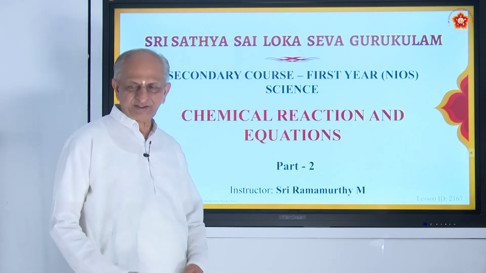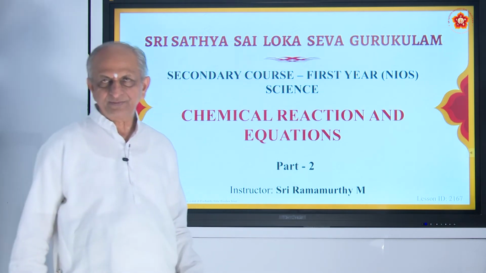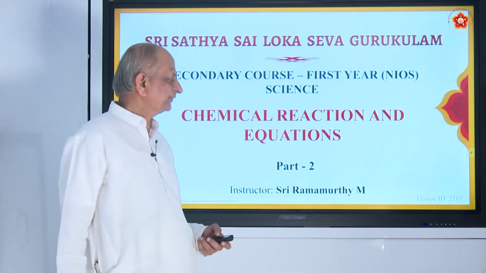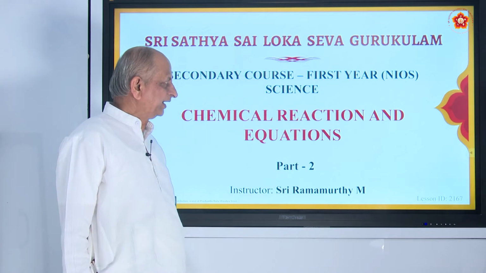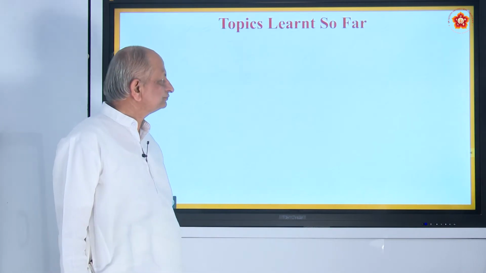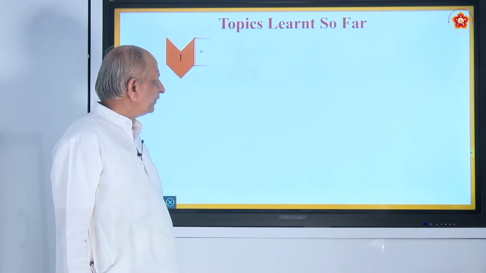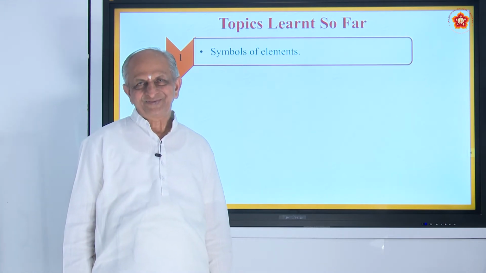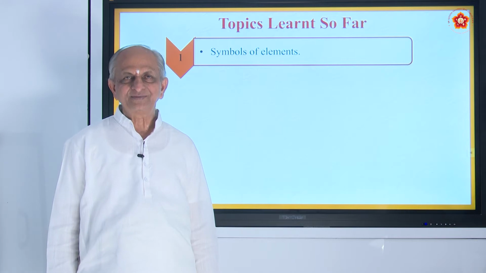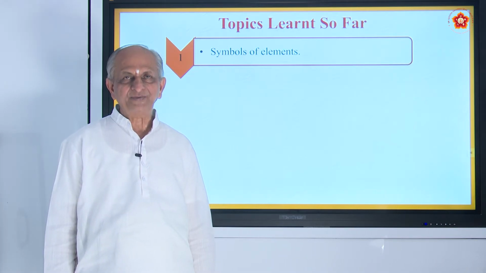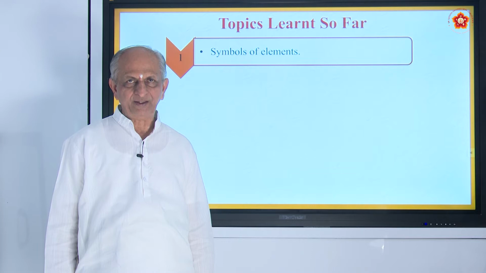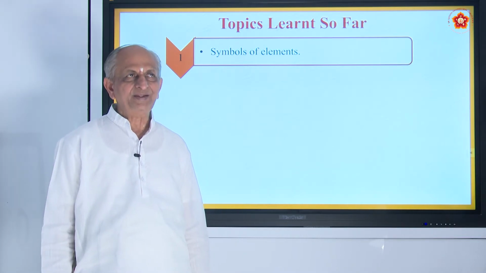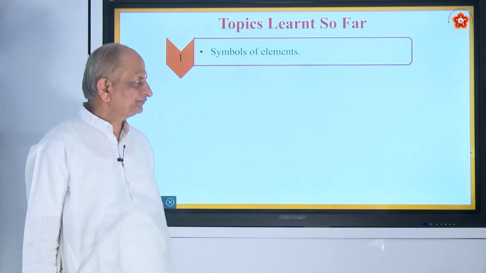The chapter is on chemical reactions and equations. We have studied something already. This is the second part. So, what have you studied? Number 1, symbols of elements. What are elements? Simplest form of substances which cannot be split up into smaller parts by easier means.